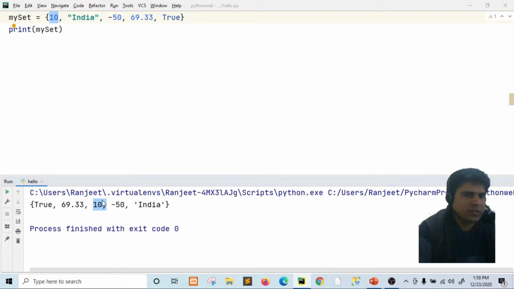That's why we can say sets are unindexed, unordered, or that insertion order is not preserved.